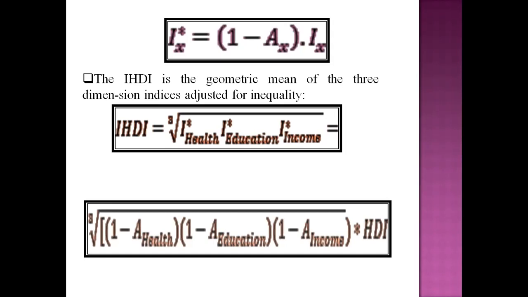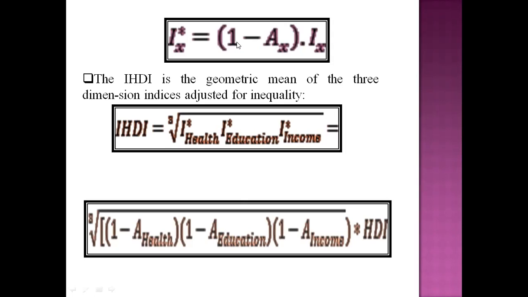Similarly, we will get I star education and I star income. So if we substitute this into the IHDI equation, then we get 1 minus A health, 1 minus A education, and 1 minus A income into HDI, because we will take the cube root of this equation.